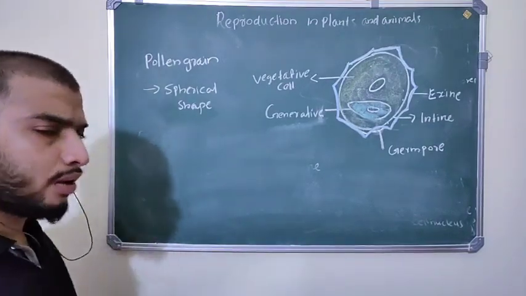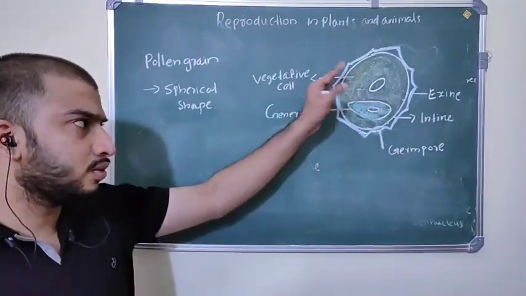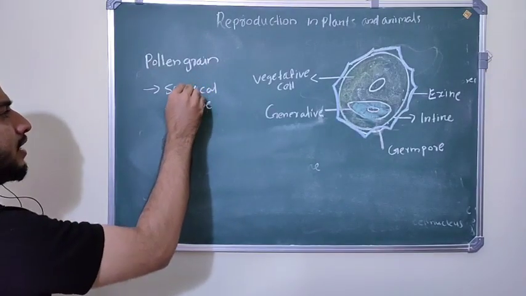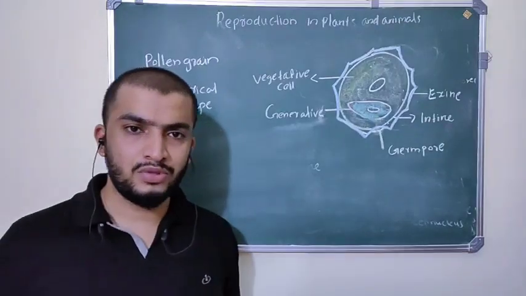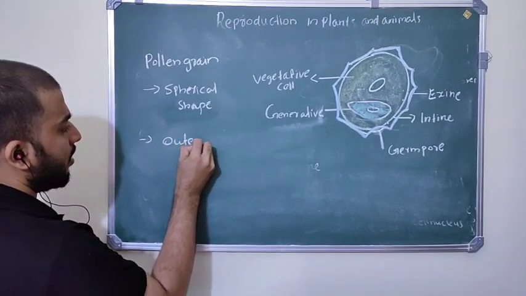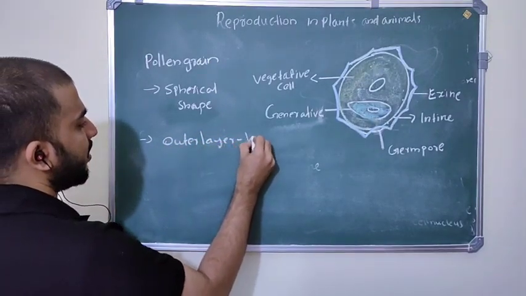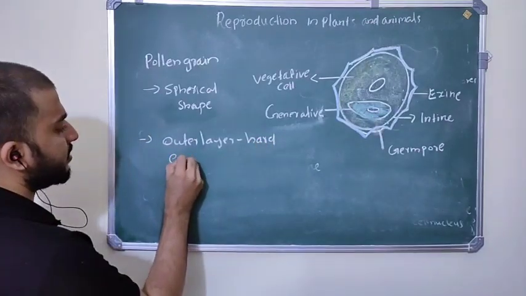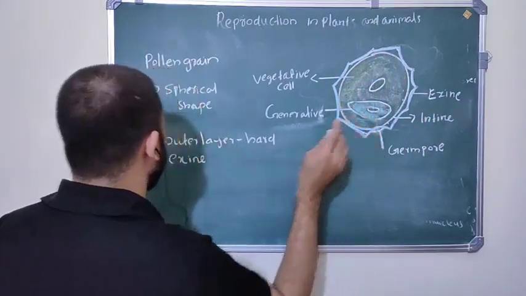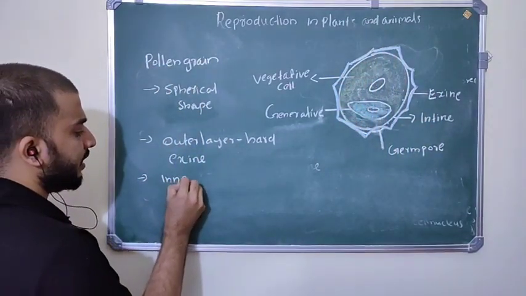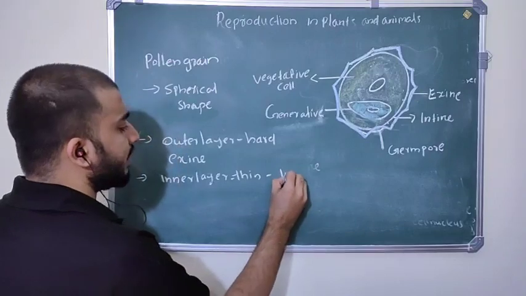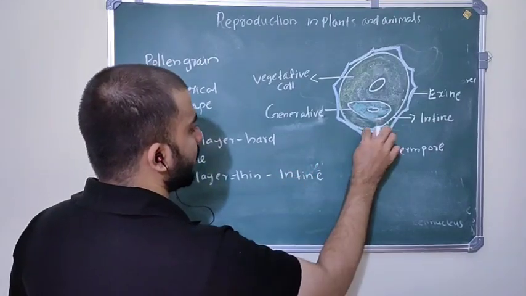When you observe this pollen grain under a microscope, it looks like this. Pollen grains have a spherical shape. If you observe the structure, you can see two layers are present, an outer layer and an inner layer. The outer layer is hard, and this layer is called exine. The inner layer of the pollen grain is a thin layer, which is called intine.